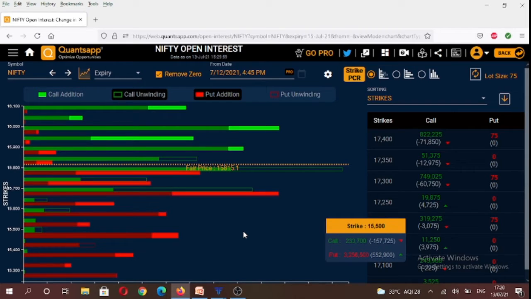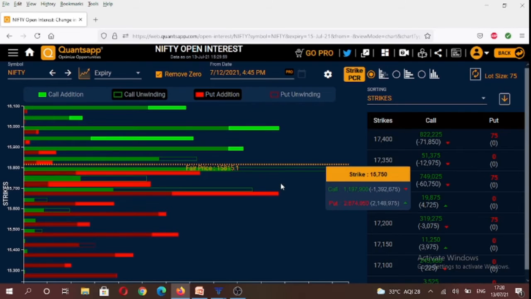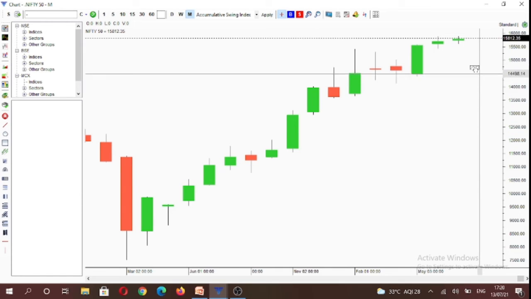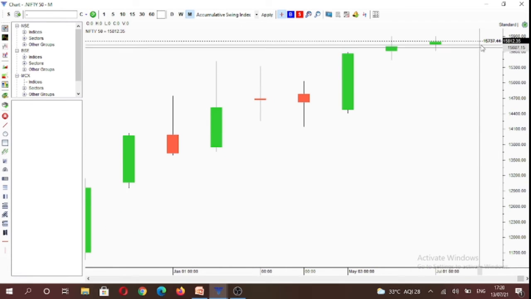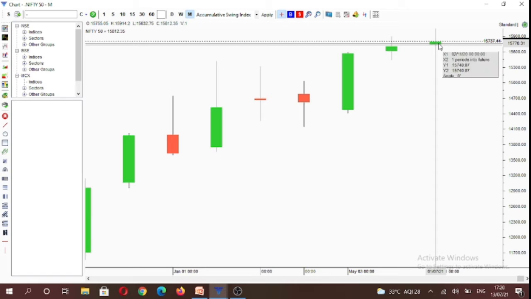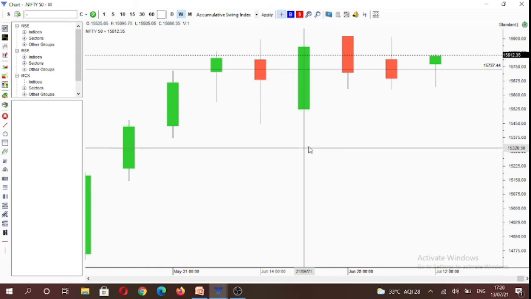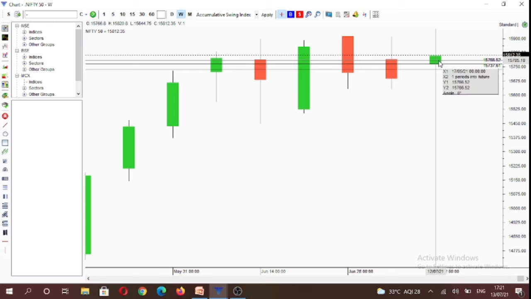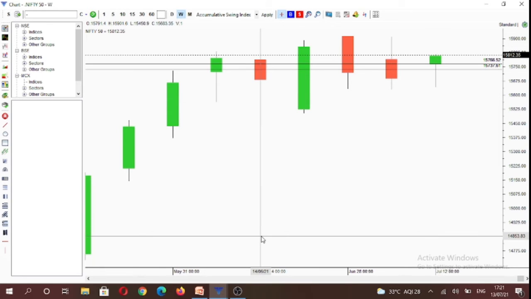So going forward, we are trading in a 300 point range on the index, with 16,000 likely to act as a strong resistance and 15,700 likely to act as a strong support. If we analyze the index on multiple time frames, you will see that on the monthly time frame, we are now trading above the monthly open. So on the monthly time frame, market is under control of buyers above 15,755 levels. And if you see the weekly time frame, we are again trading above this week's open of 15,766 levels.